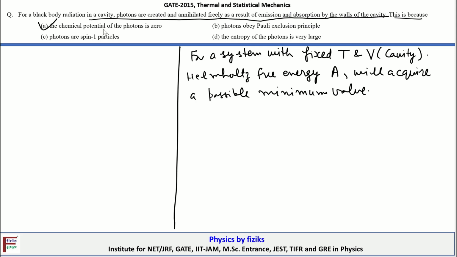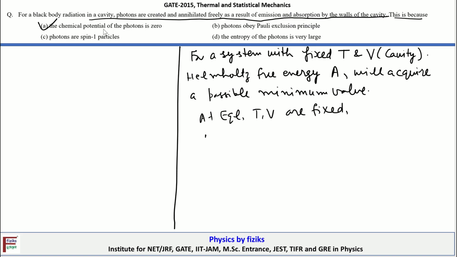So that means at equilibrium when T and V are fixed, in a system of photons, we say that n is not constrained, but it can take whatever value is going to minimize the value of A, okay.